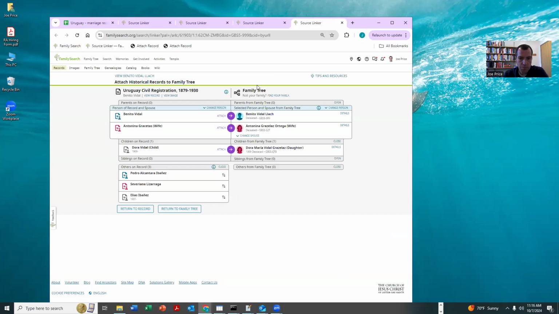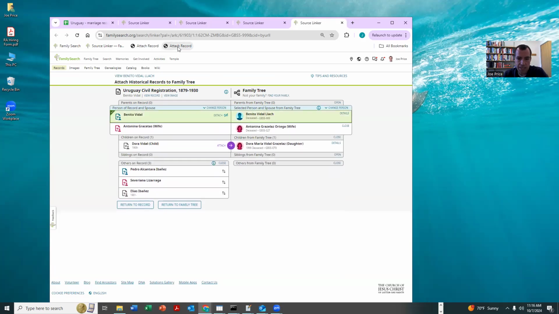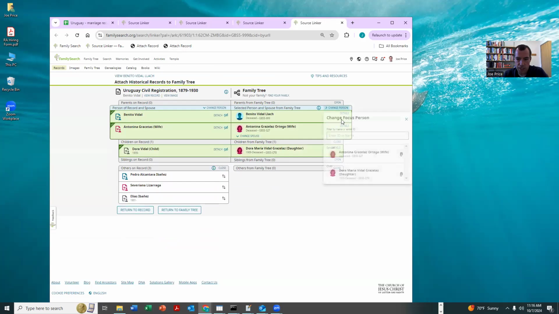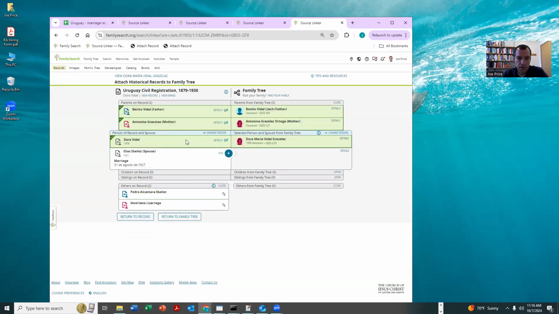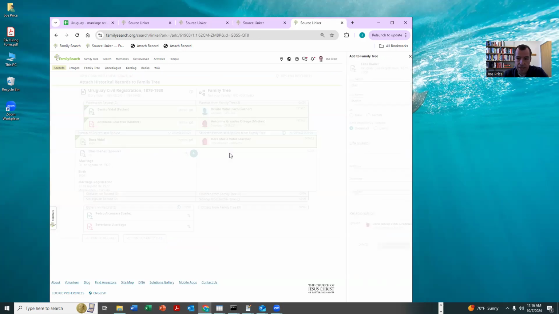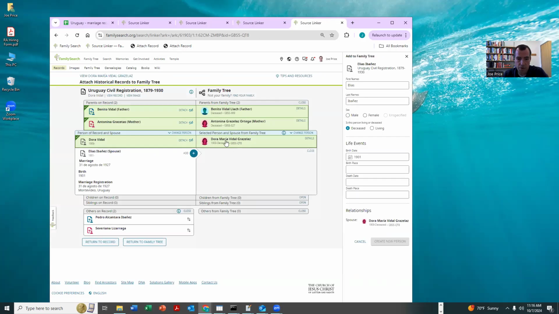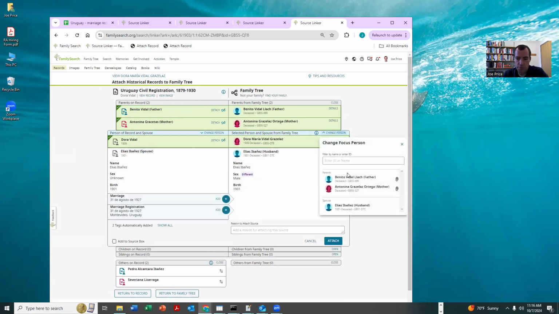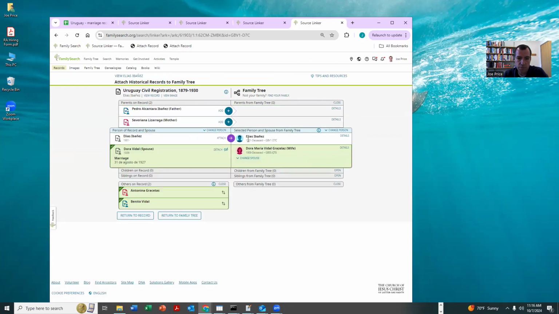Let's do maybe one more. Okay, notice here everything's lining up really well. Again, the last name's just a little bit off, but we have basically 6 name pieces lining up really well. So I'm going to use Goldie May to do the attach. And we got Dora. I'm going to hit change person. Okay, notice here, now we're going to bring Elias over. Okay, no possible matches came over. Now, since he's married to Dora, we're going to put male. Okay, and then we're going to hit change person, make Elias the focus person.